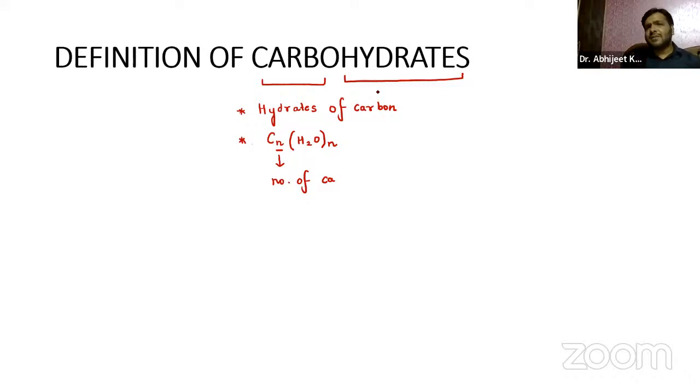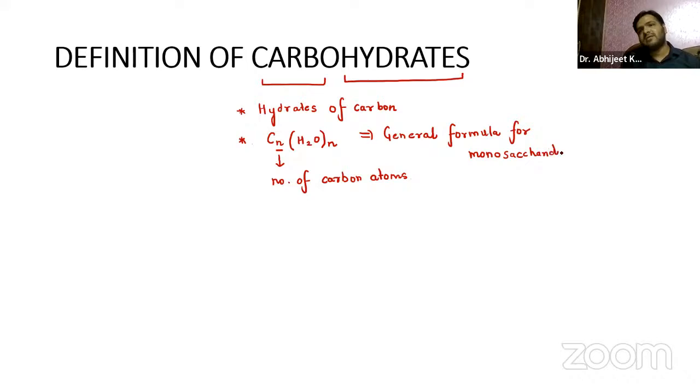So it is a very general formula where the carbohydrates are basically composed of carbon, hydrogen, and oxygen, the three which you can see, and n denotes the number of carbon atoms. Now this is the general formula, guys, for carbohydrates, or I can say the monosaccharides. Mono means single, saccharides means sugar. Carbohydrates are also called sugar, right?